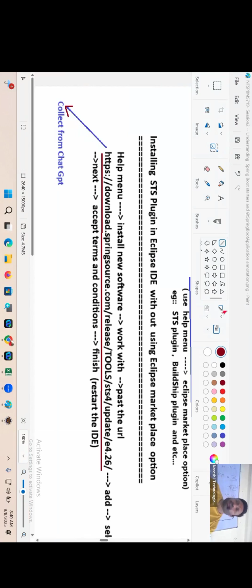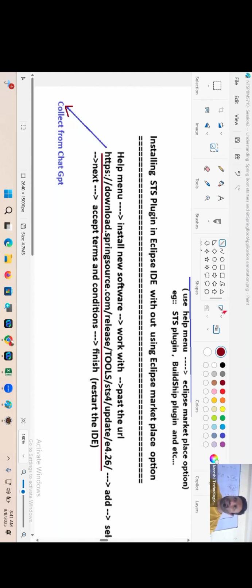Alia, for your kind information, let me say one thing. If it is XML also, the factory bean concept is the same. The only thing is, instead of writing @Component on the top of the class, you should write it using the bean tag. That's a basic common thing. Actually they are not supposed to give this, but I'm telling. In XML also, factory bean is the same.